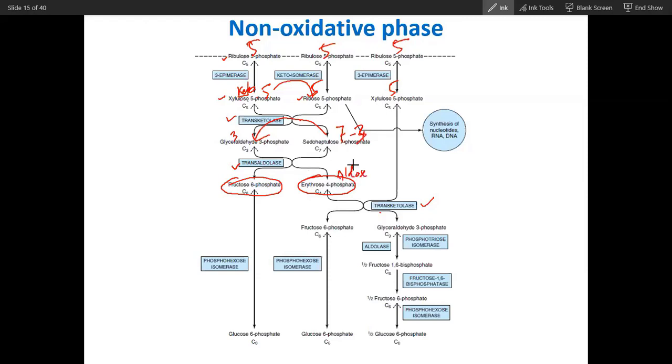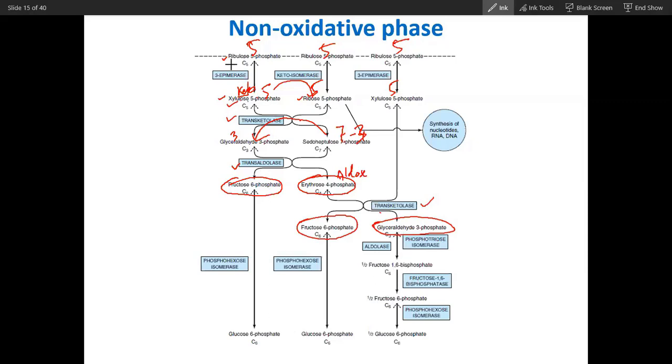So this aldose sugar will receive 2 carbon from this xylulose. So 2 carbon it will get from xylulose, and this erythrose will convert into fructose 6-phosphate, and there will be glyceraldehyde 3-phosphate. So glyceraldehyde 3-phosphate will get one glyceraldehyde 3-phosphate from another, and it will convert into fructose. That is why glyceraldehyde is designated as half a fructose.